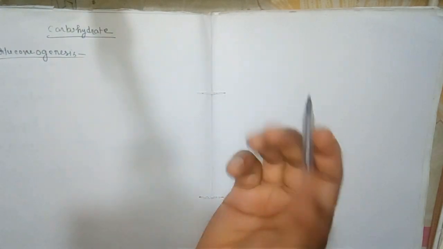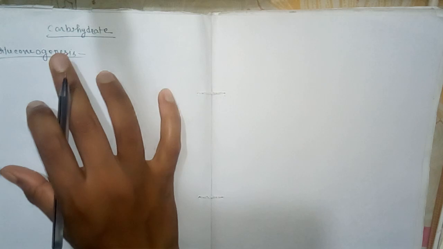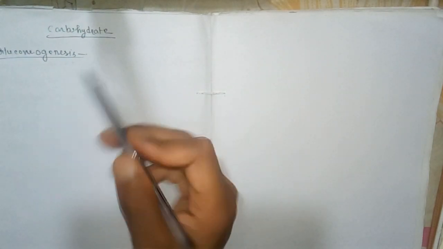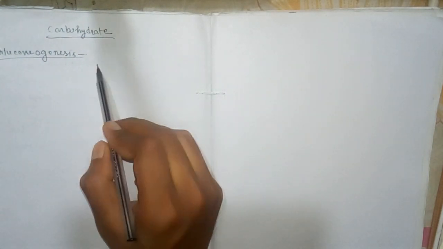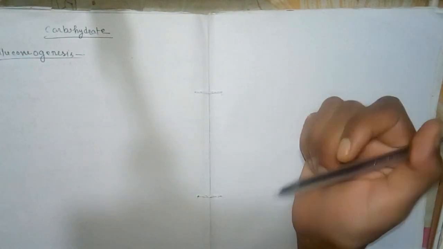So what is gluconeogenesis? Gluconeogenesis is the formation of glucose from non-carbohydrate substances. The non-carbohydrate substances are like lactic acid, amino acids, glycerol, etc. Mainly the liver and kidney are the main organs which carry out gluconeogenesis.